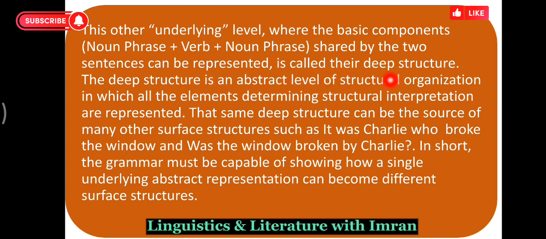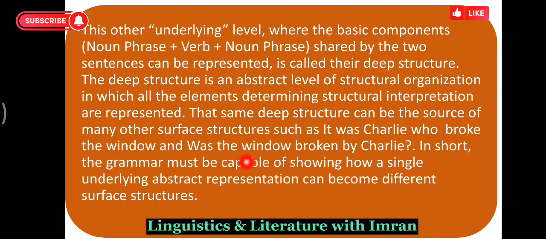The deep structure is an abstract level of structural organization in which all the elements determining structural interpretation are represented. That same deep structure can be the source of many other surface structures, such as it was Charlie who broke the window, and the window was broken by Charlie. In the first, it was Charlie is a noun phrase, who broke is a verb phrase, and the window is a noun phrase.